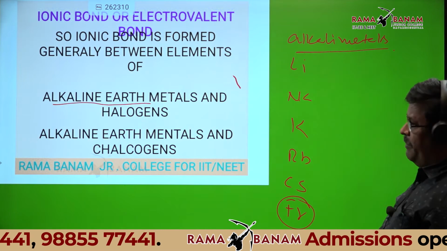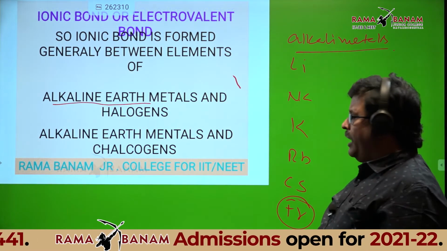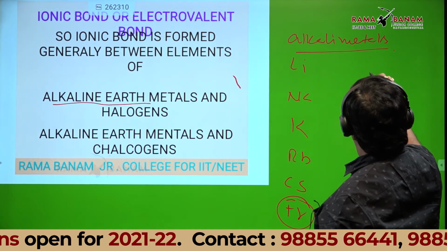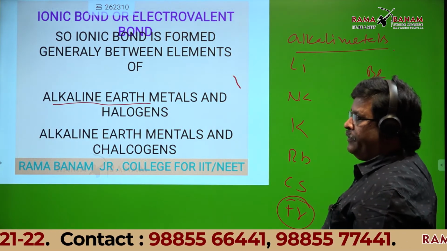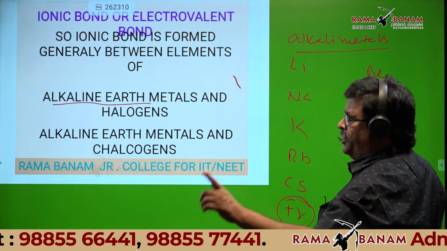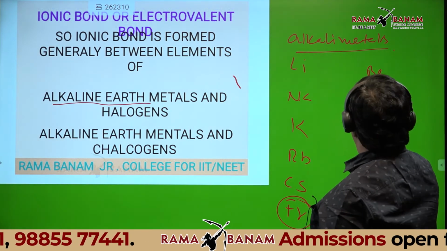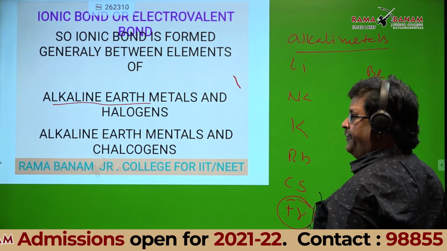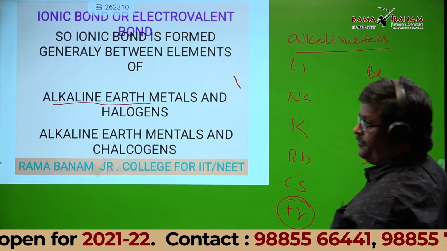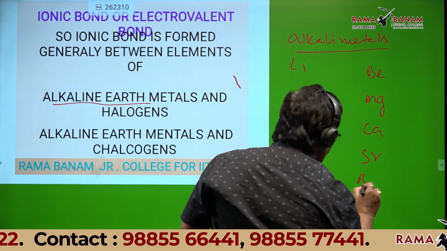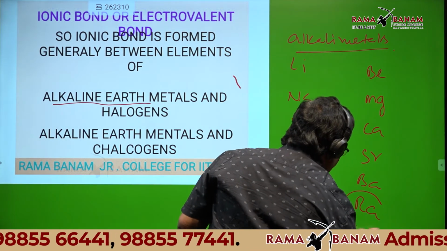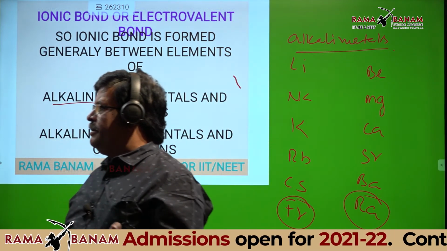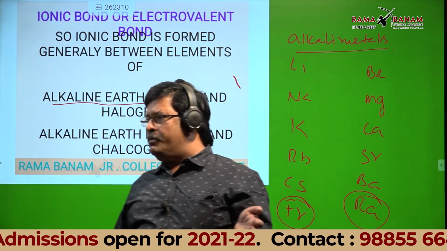Can anyone tell the elements in the second group, alkaline earth metals? Beryllium, magnesium, calcium, strontium, barium. One more is also there, that is radium. Radium is radioactive. Naveen, please mute your mobile.